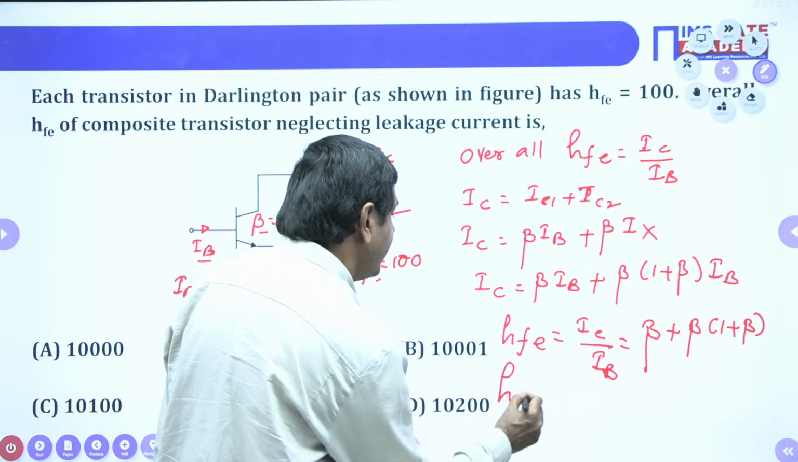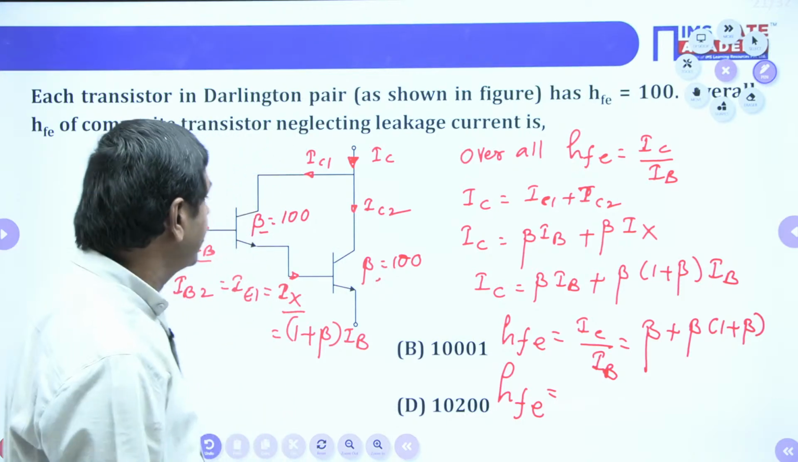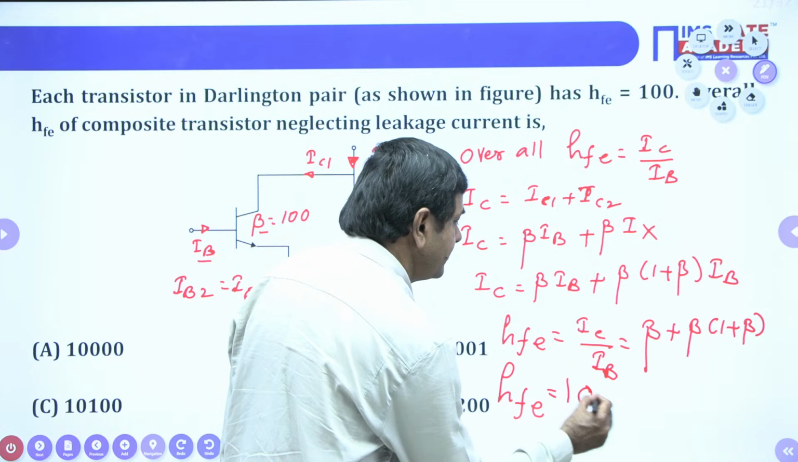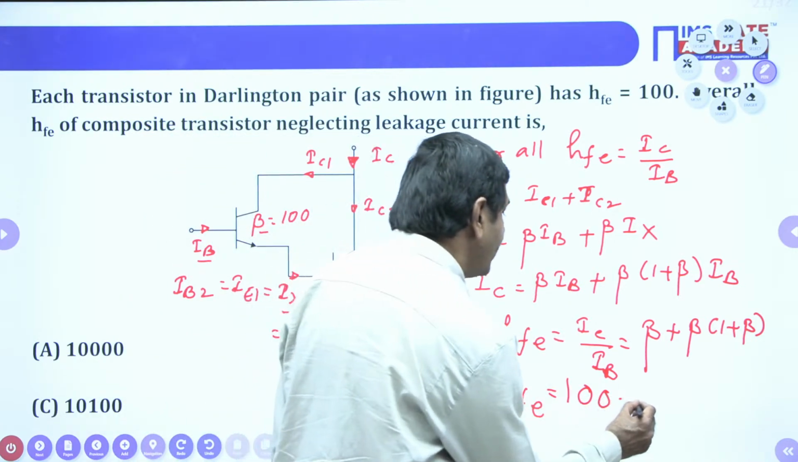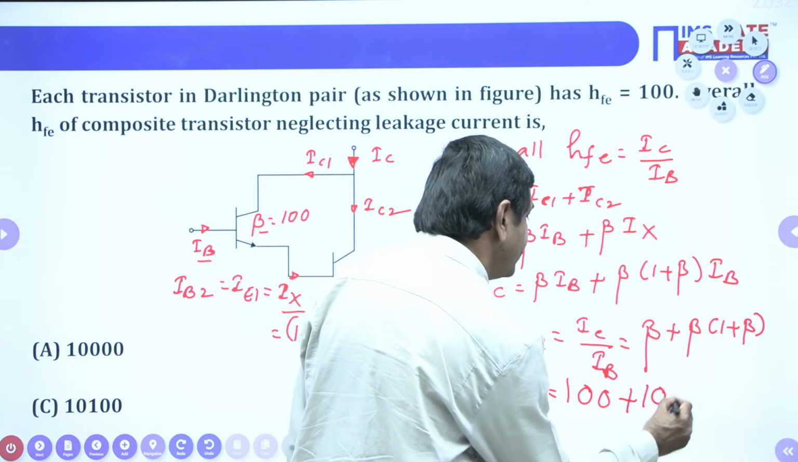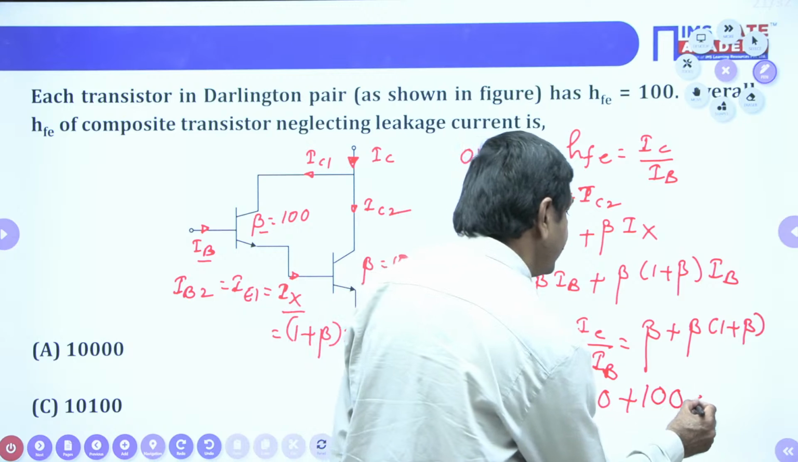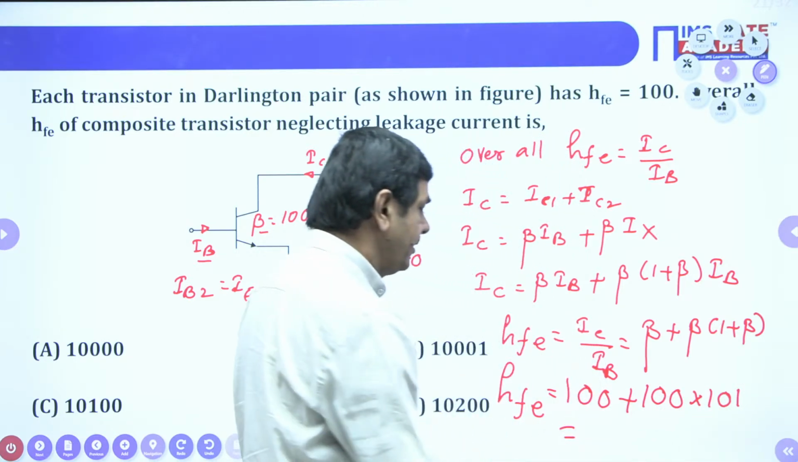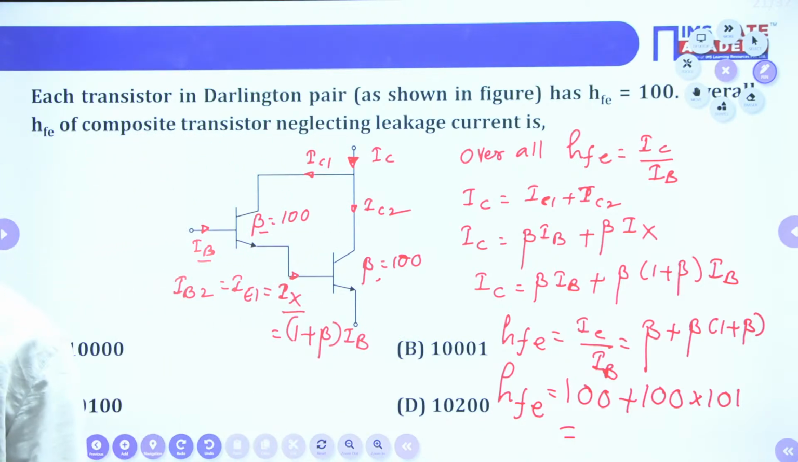I wish to find what is HFE. That HFE can be calculated by beta is 100, that 100 I can put here now. Plus beta is nothing but 100, one more 100 is there here now, that I can put directly. 1 plus beta is nothing but 101 we can get here. Just use the calculator, you are going to get the HFE one. If you are using calculator, the value will be,